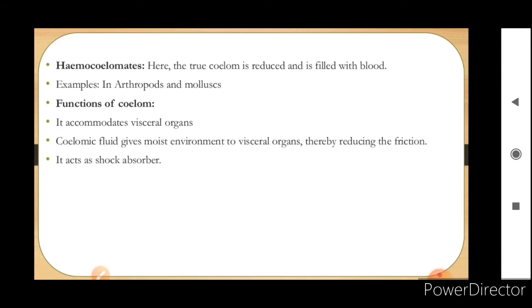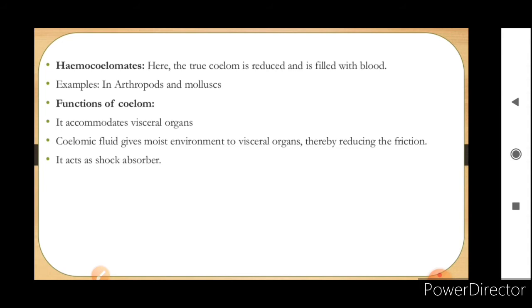And what are the functions of this coelom? It will accommodate visceral organs. Visceral organs will be present in this cavity, and coelomic fluid gives a moist environment to the visceral organs, thereby reducing the friction, and it also acts as a shock absorber.